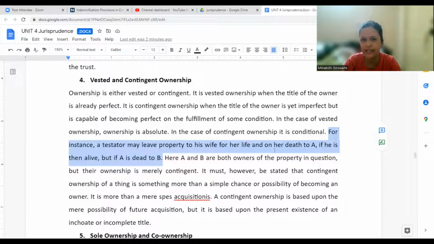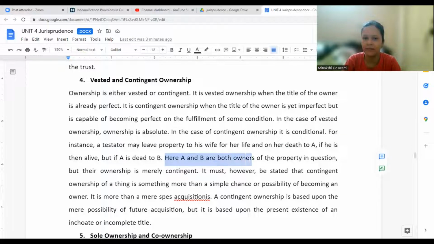But once she dies, the property will go to A. If A dies before my wife, in that case it will go to B. So B's probability or A's probability all depends on conditions, right? Only if A is alive when the wife dies will he get the property. Only if A dies would B get it. So everything is conditional. It would be decided in the future only.